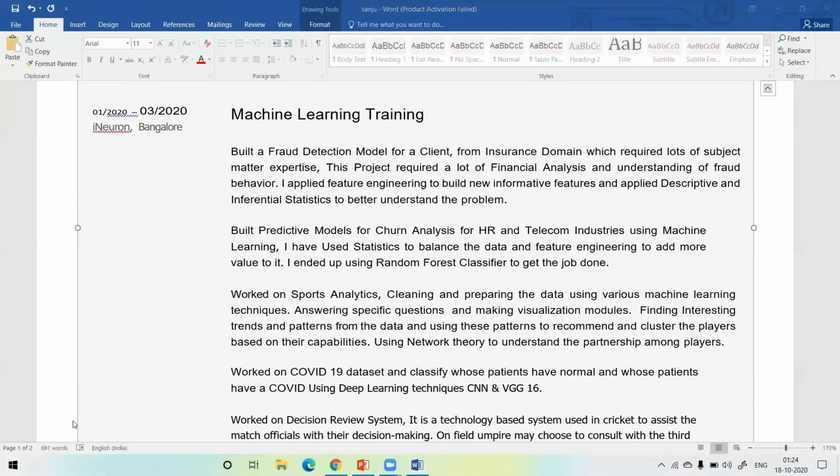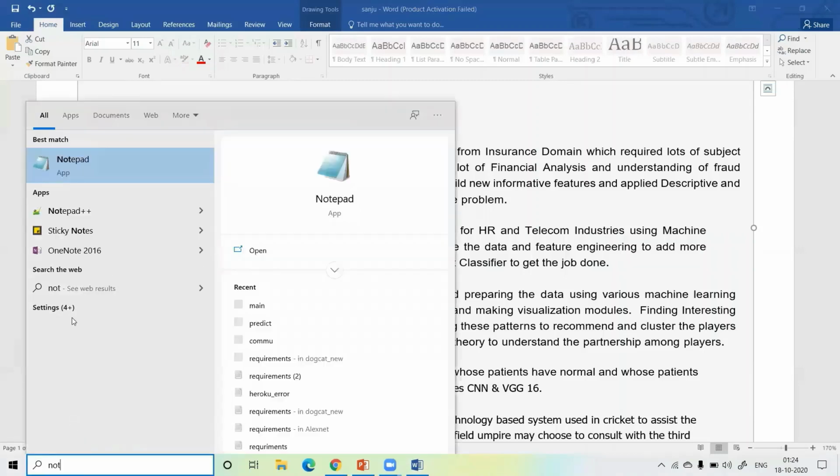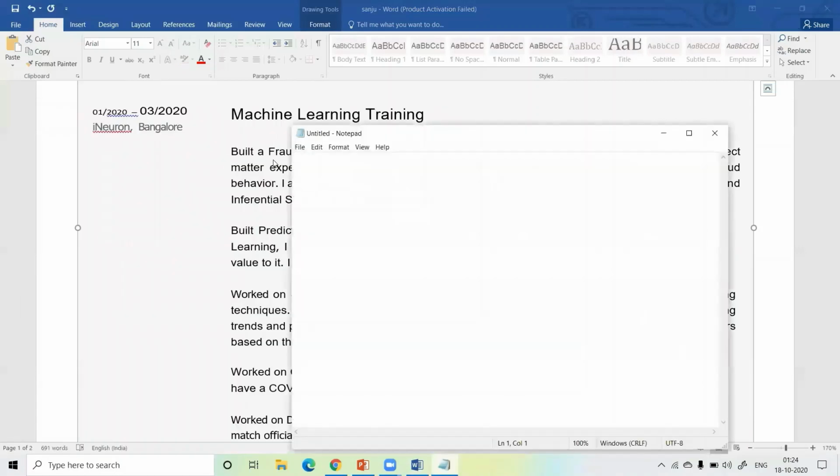Which types of projects do you have to add? I will first open my notebook. For a machine learning intern or junior data scientist role, we have to add 3 machine learning projects, 2 deep learning projects, and 1 NLP project.